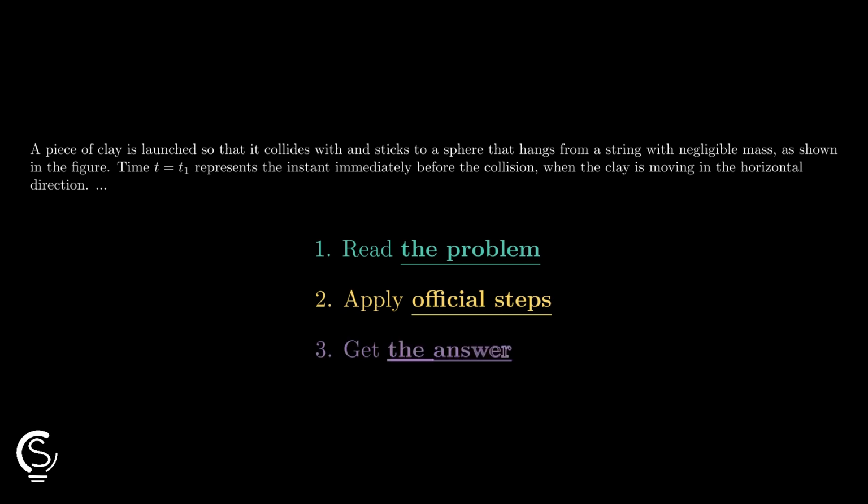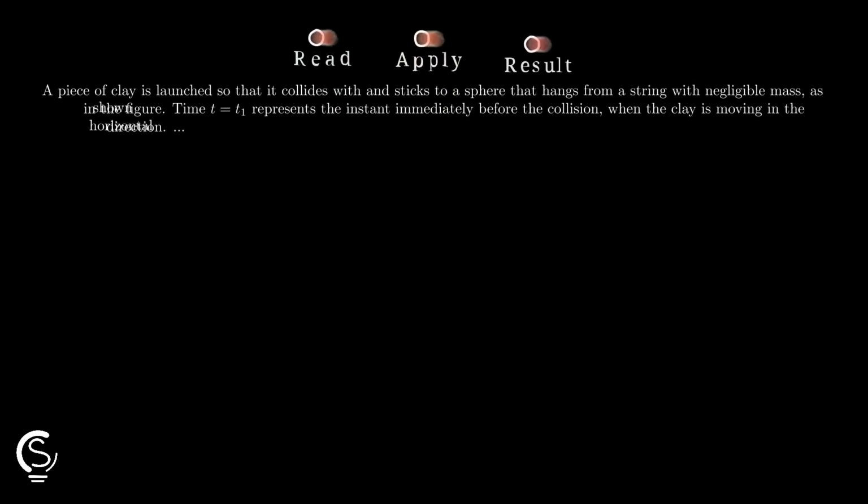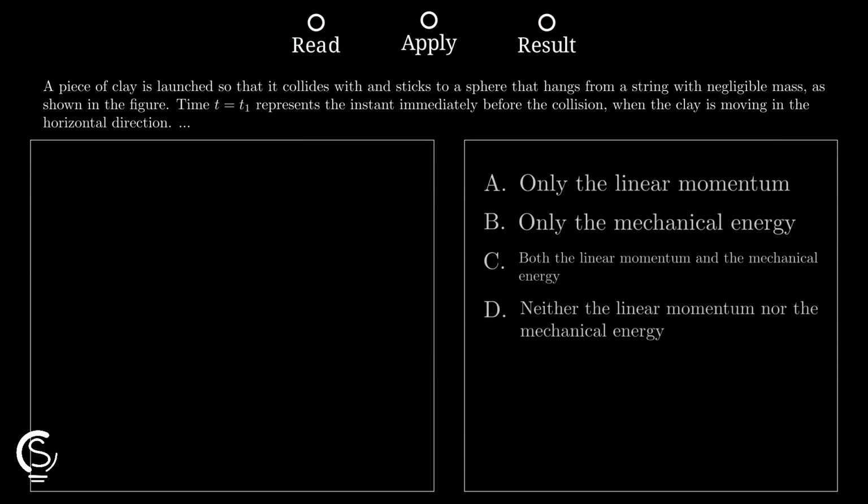At t equals t sub 1, just before the collision, the clay is moving, so the clay sphere system has non-zero linear momentum. At the later time, the system is momentarily at rest, so its linear momentum is 0. Therefore, the linear momentum is not the same at the two times. Mechanical energy is also not the same.